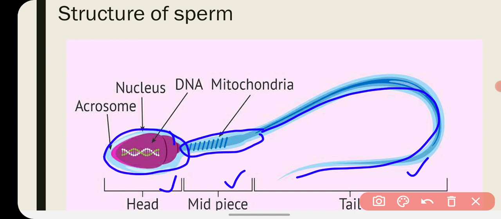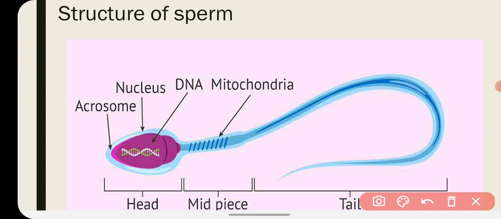Inside the head the nucleus is found where the DNA and chromosomes are there, and the tip of the head has a very special structure that is called acrosome. Acrosome has the enzymes which are very important for the dissolution of the upper layer of the egg during fertilization. So this is the structure of a sperm.